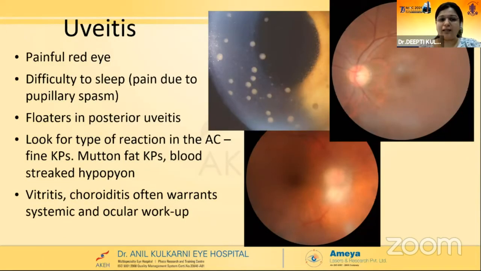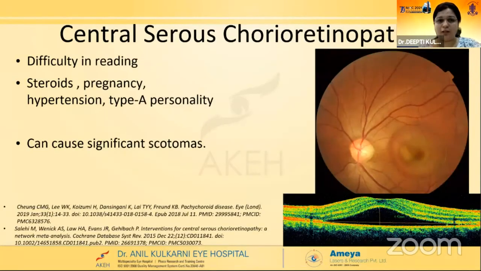Uveitis, both anterior and posterior, or of course intermediate, can cause sudden loss of vision. Mutton fat KPs point towards cyclitis. We must look for them. We must see if there is vitritis and associated choroiditis, which often needs a thorough systemic and ocular workup to find out the cause and treat it effectively. Blood streak hypopyon points towards a viral etiology.